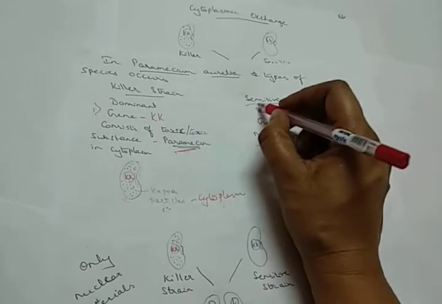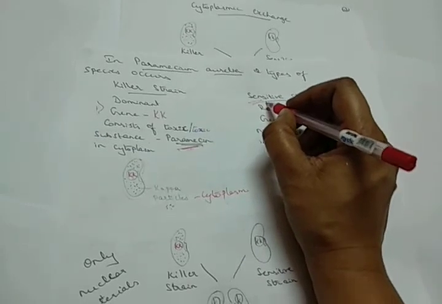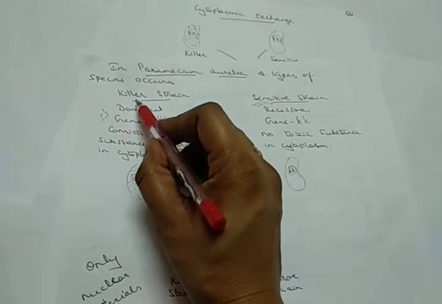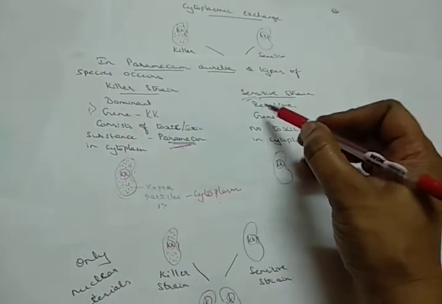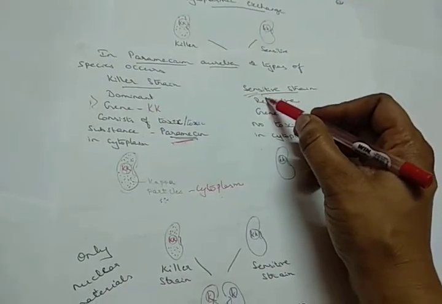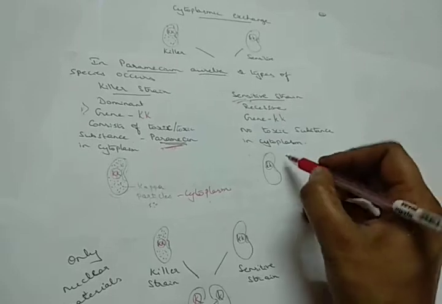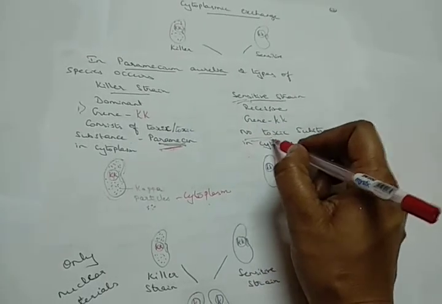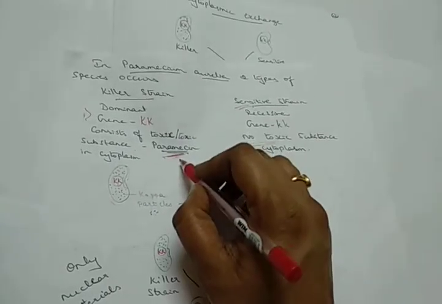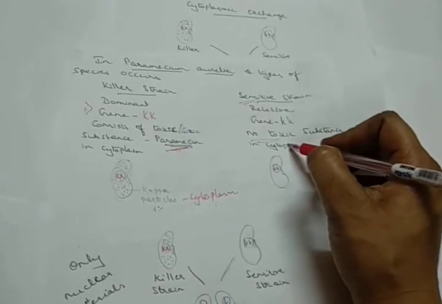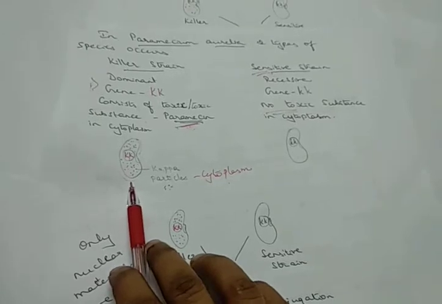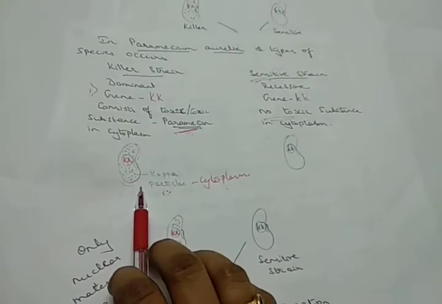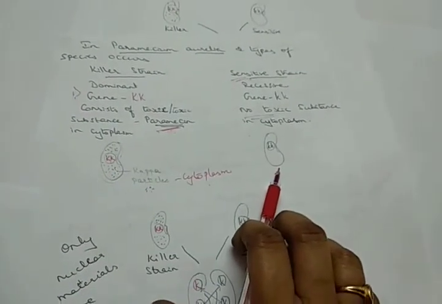Those organisms are called sensitive organisms. Here it is called the killer strain. Here it is called sensitive because it is going to die, as it does not have any toxic substances. So when the toxin is released, naturally the sensitive forms are going to die. You can observe in the diagram here: this is considered the killer species, and this is the sensitive species.